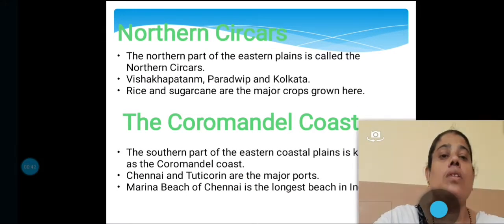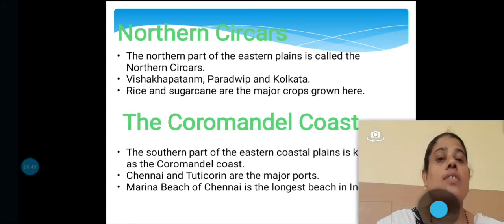Now, the northern Sarkars. The northern part of the eastern plains is called the northern Sarkars. The major ports of the northern Sarkars are Visakhapatnam, Paradweep and Kolkata. The major crops grown here are rice and sugarcane.